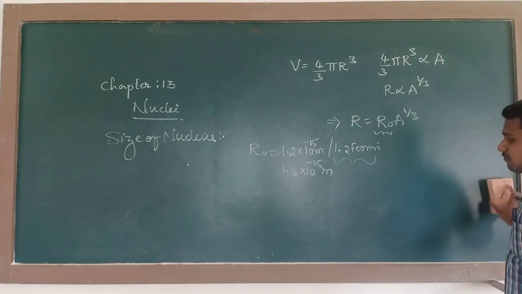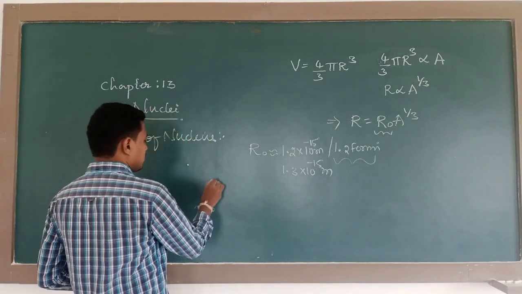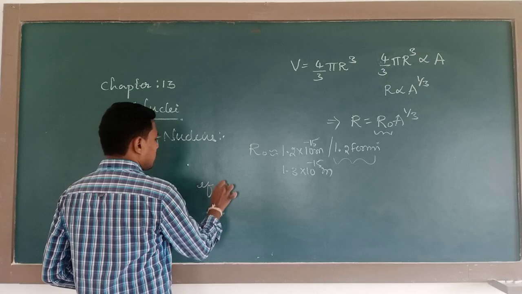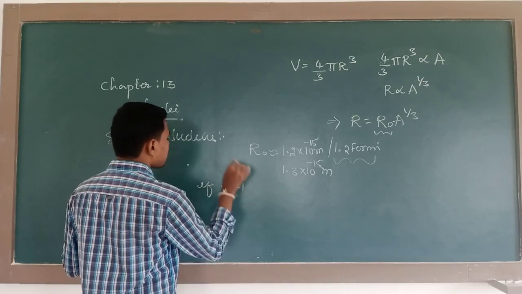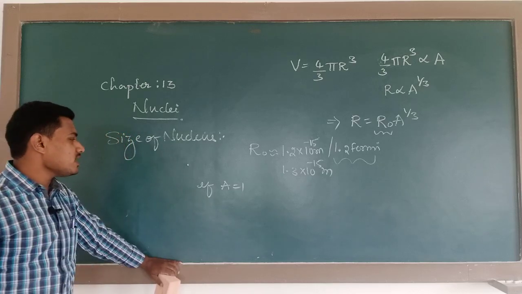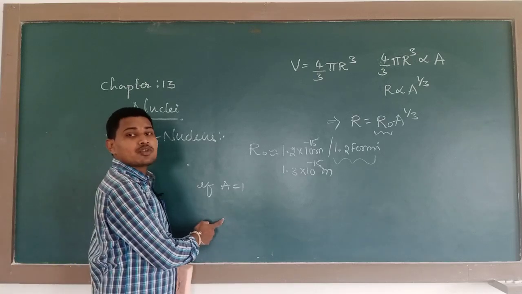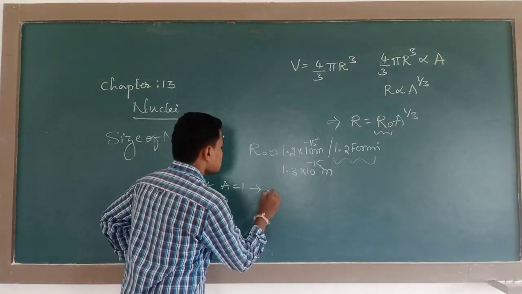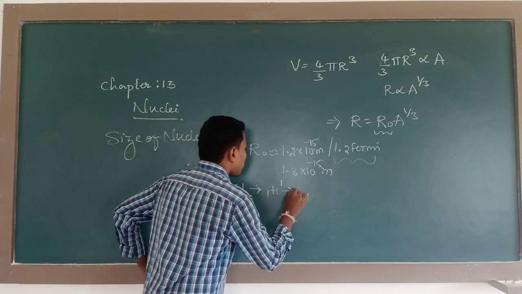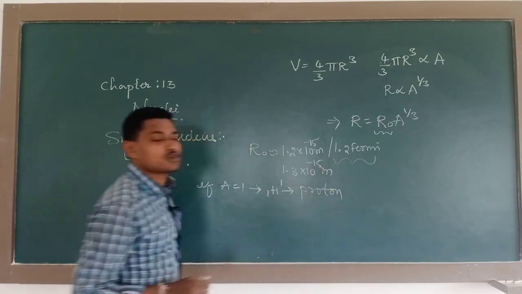So if I take A equal to 1, it means the mass number is equal to 1. For which element is the mass number 1? It is possible for 1H1, that is proton, one of the isotopes of hydrogen.